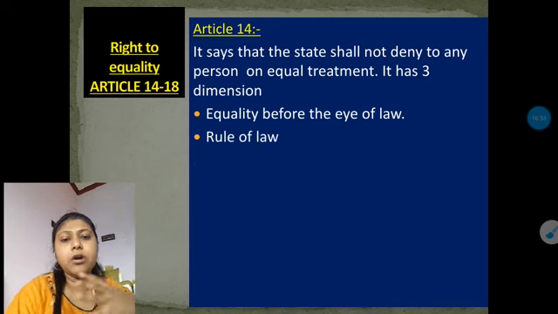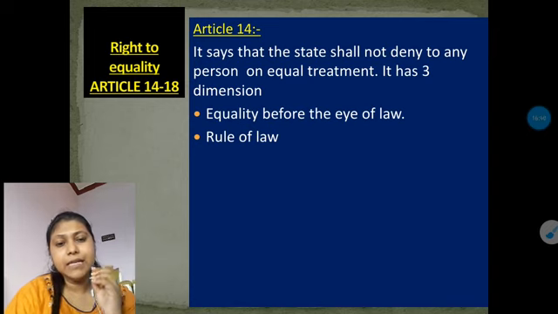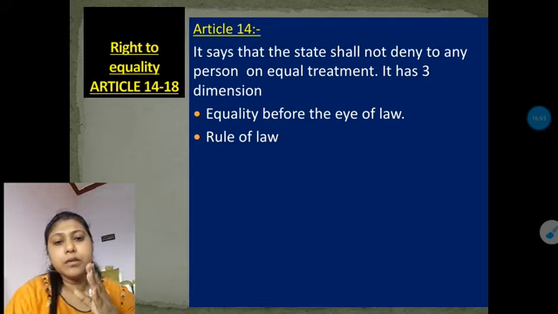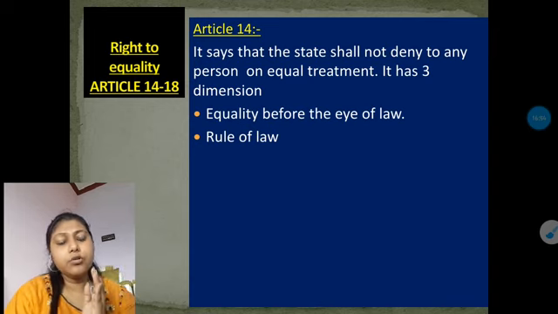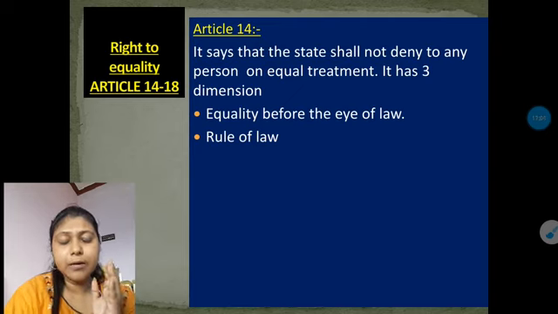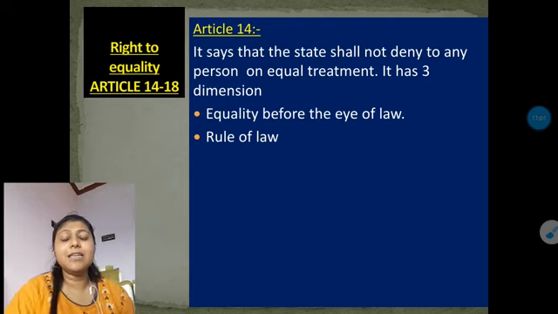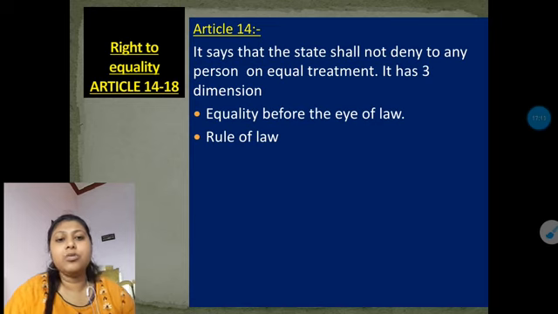Rule of law. You already have an idea about the rule of law, that is one law for all. Whether the person belongs to the upper class or lower class, or is a celebrity, or related to any minister or any powerful person, or is living in a normal society, the normal people of the society. So the rule which is made in our constitution is totally equal for everyone. That's why we have one law for all, that is the rule of law.